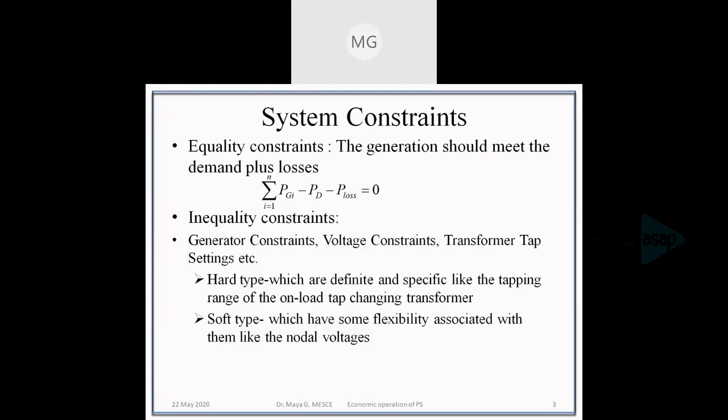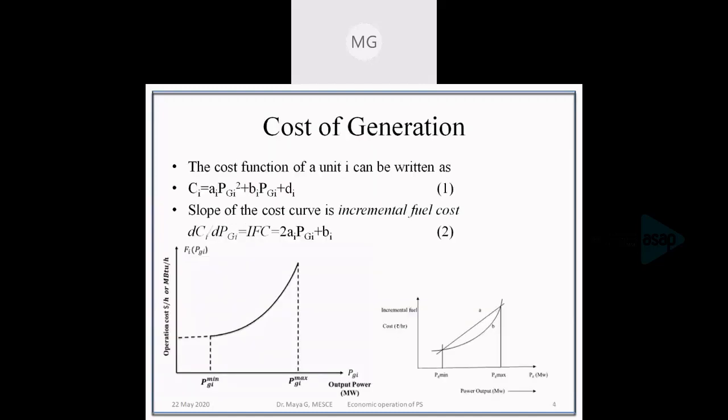Cost of generation of a unit can be written as, say, I have written the expression 1. We know that the cost of generation of a particular unit depends on the fuel cost, the wages, maintenance cost, etc. As the generation increases, say I'm discussing the thermal unit, we need to input more and more coal.